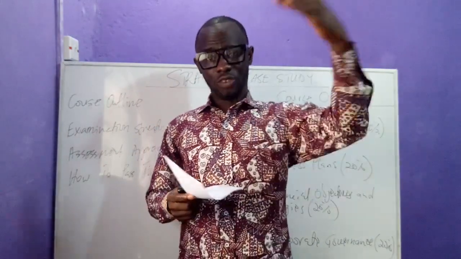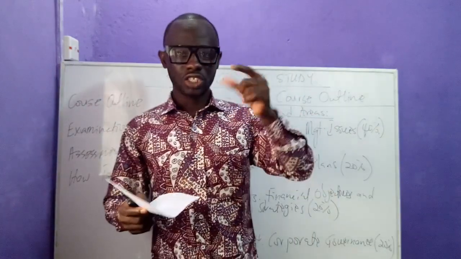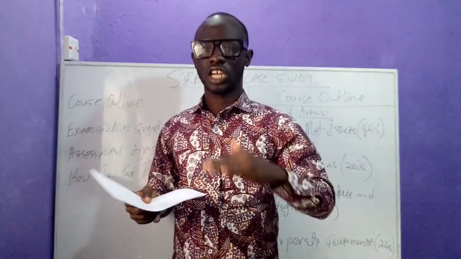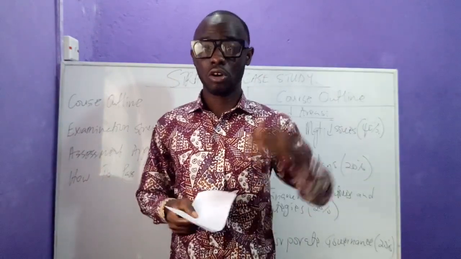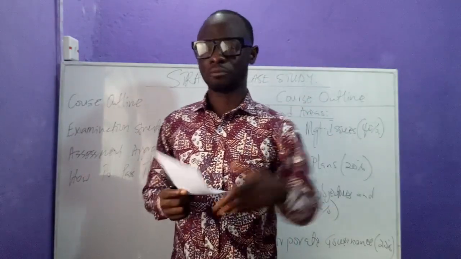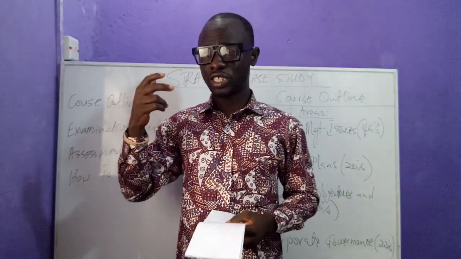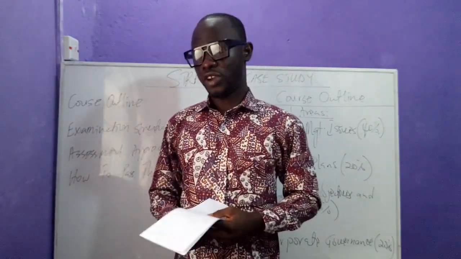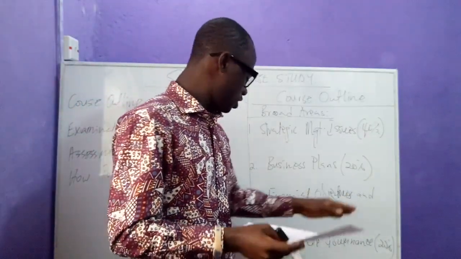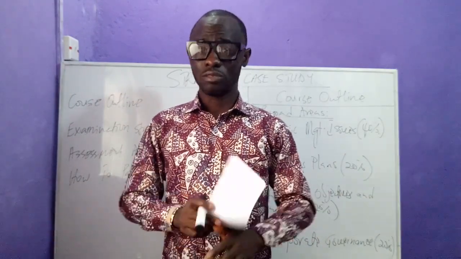Then for instance, if we have an investment decision to make and we want to go and borrow money, and interest rates are not stable, interest rates keep increasing, how do we hedge ourselves against the money we want to borrow, maybe in 2 years time, or maybe in a year's time, or maybe in 6 months time? So we're going to be looking at risk management in relation to interest rates risk management, and then currency risk management.